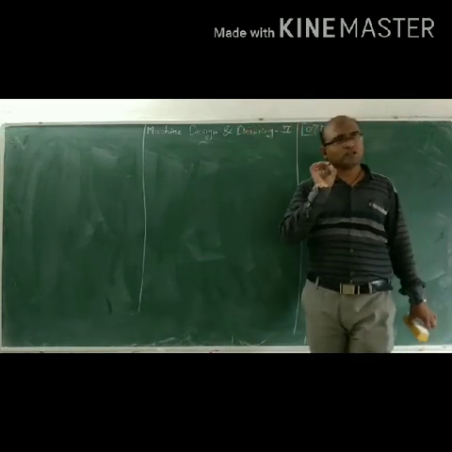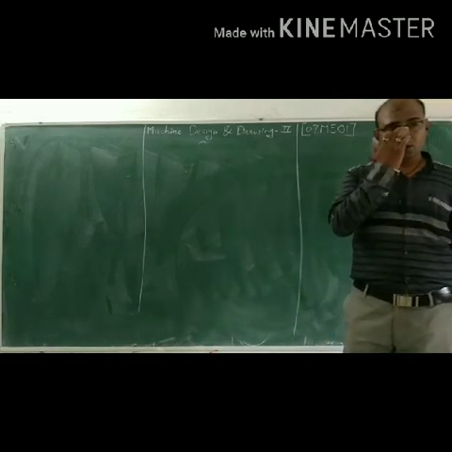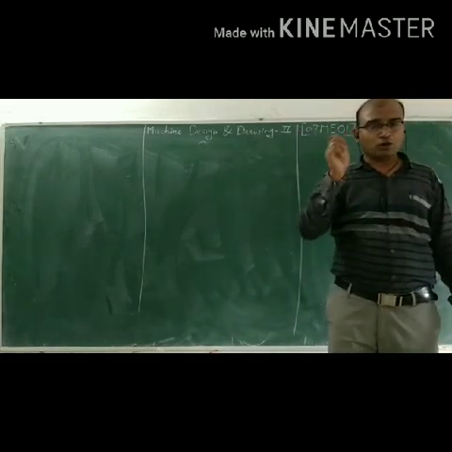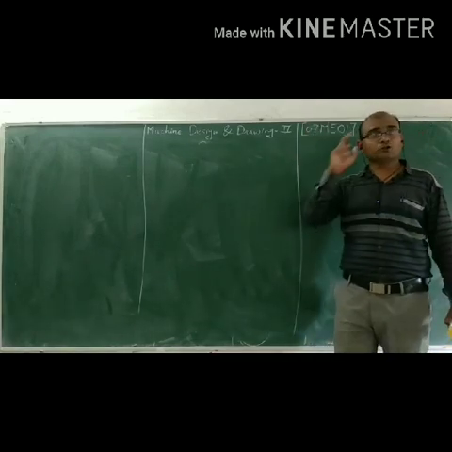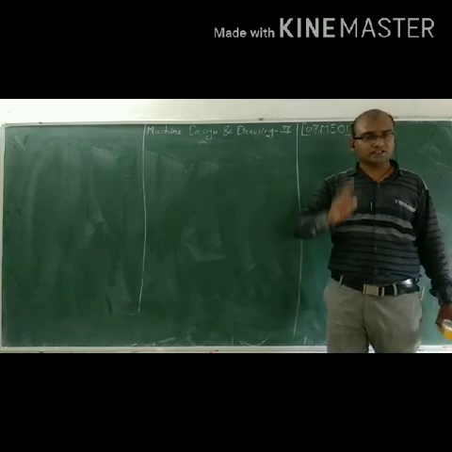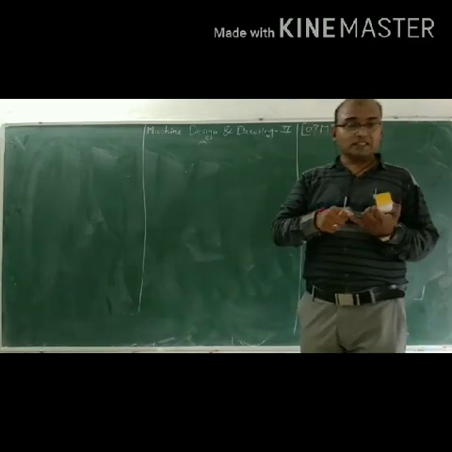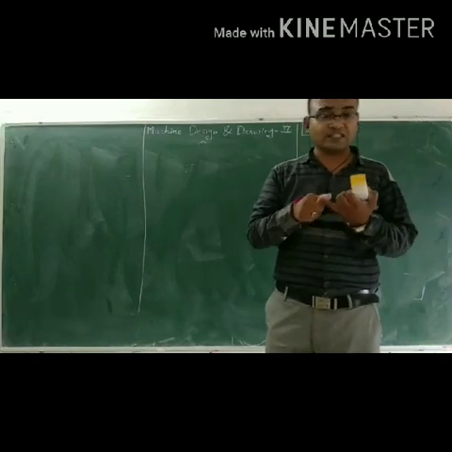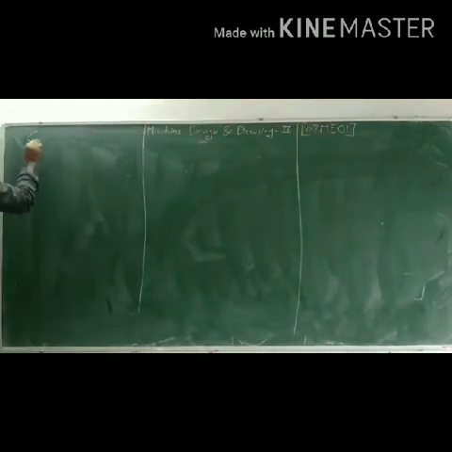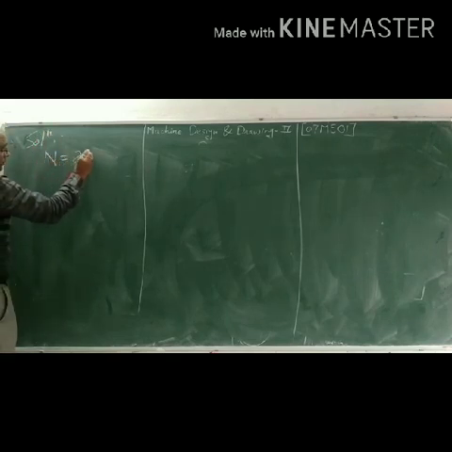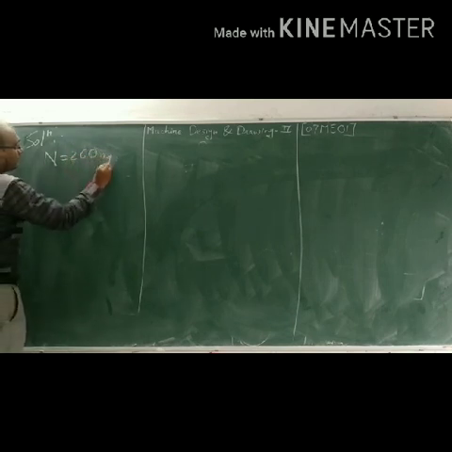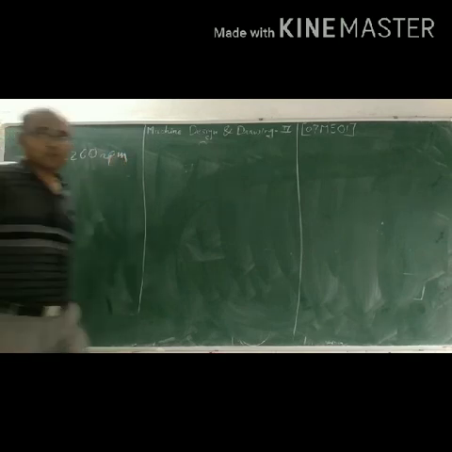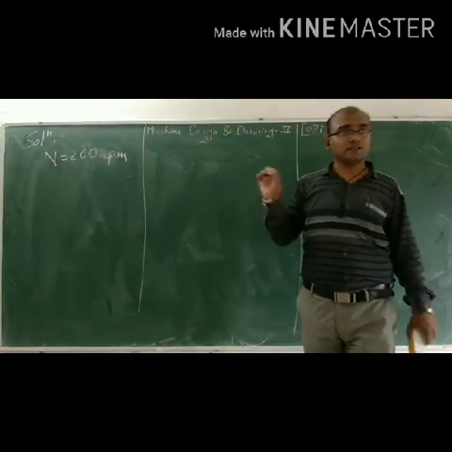Okay. So after reading the problem, you notice that it's already mentioned to neglect the bending moment of the shaft. It means only twisting moment is acting on the shaft. So what is given? Line shaft rotating at 260 rpm. It means N is 260 rpm, the speed of the shaft.